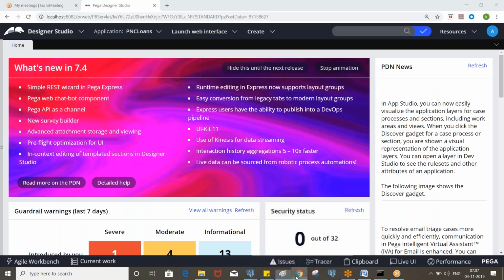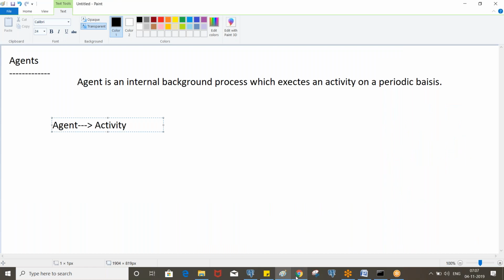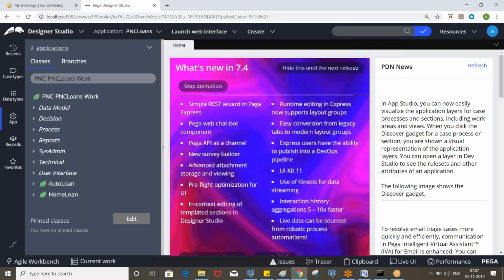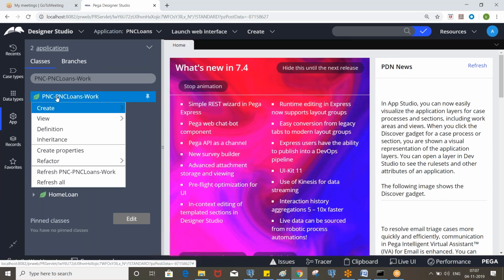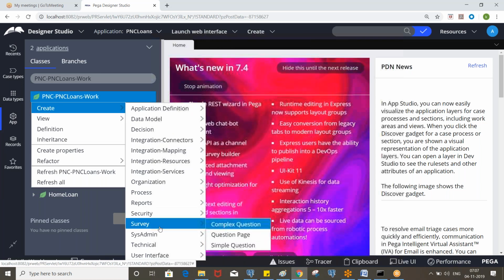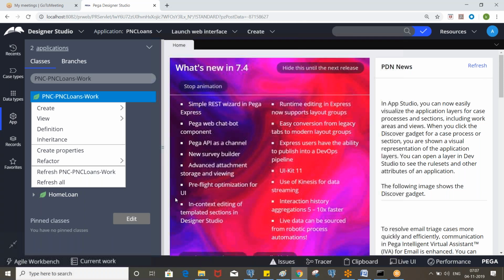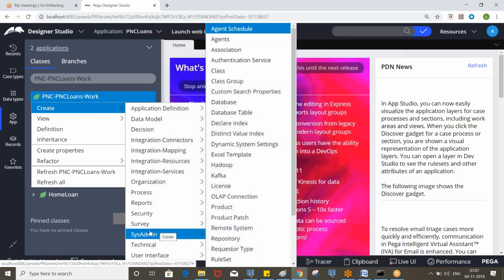So now, agent is part of the sysadmin category. Okay, so we are going to create an agent, right? So right click on the class, go to the sysadmin and agent.